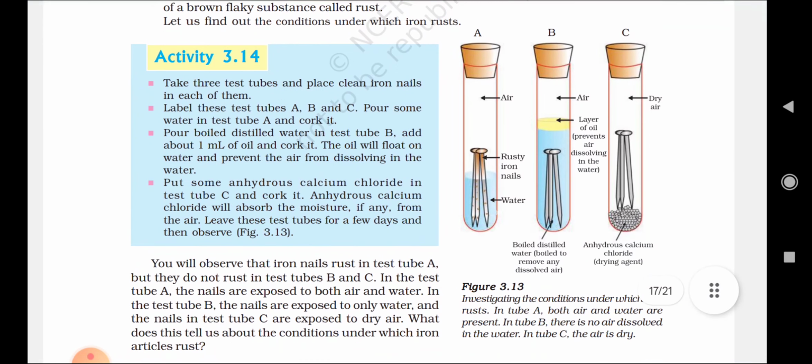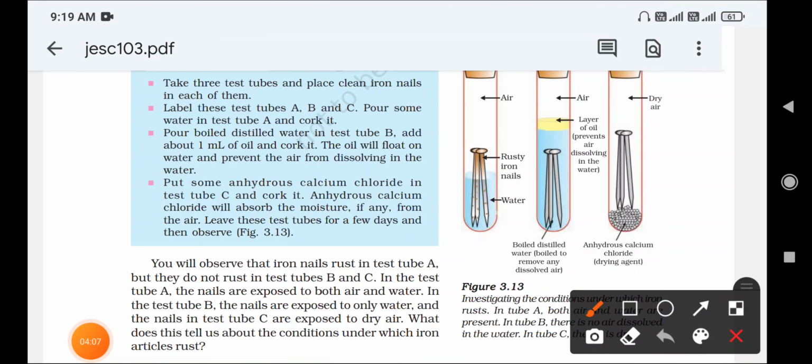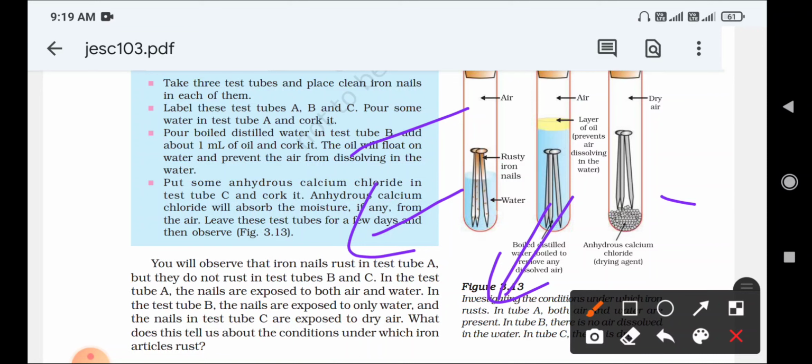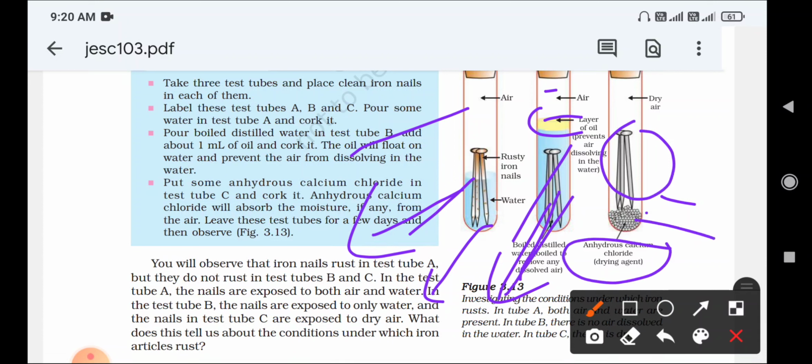Here, activity 3.1. We have to take three different test tubes, A, B and C. In the first test tube, A, we add water and an iron nail, and there is air. In the second test tube, we have water and iron nails, and above the water there is a layer of oil. In the third test tube, there is an iron nail and anhydrous calcium chloride, and there is dry air.